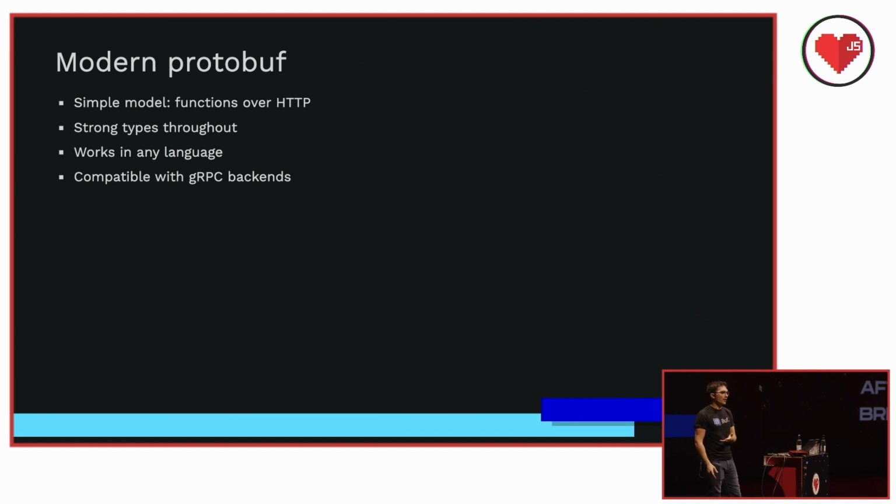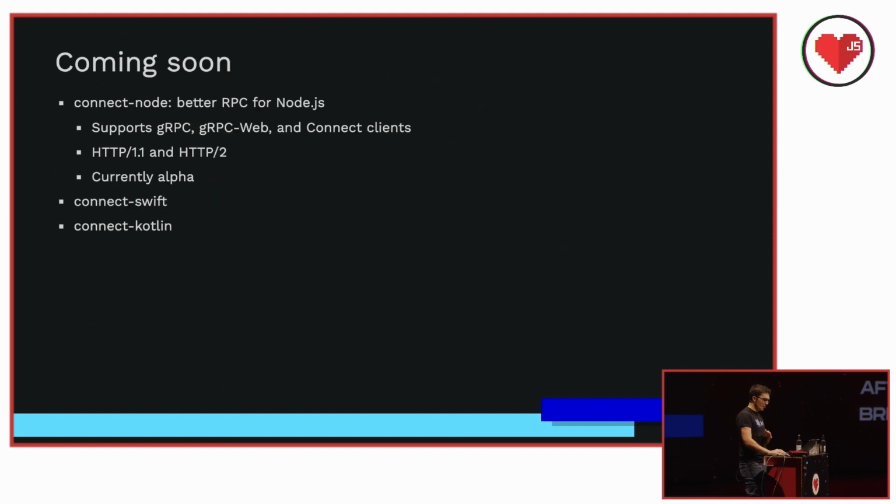Yes, you're trading away handwritten TypeScript types, but for a similar length protobuf schema, what you suddenly get in exchange is an API that's way more capable. Of course, we still have work to do. We've got Connect Node, which you can use to build your backend in TypeScript and protobuf. It supports legacy gRPC clients and the Connect protocol and works over HTTP 1.1. We're also working on shipping Connect for Swift and Kotlin.